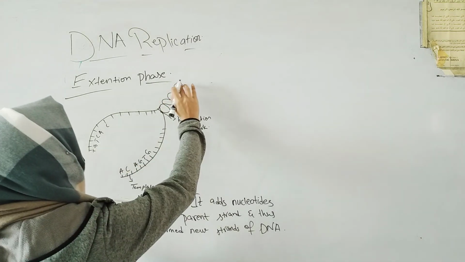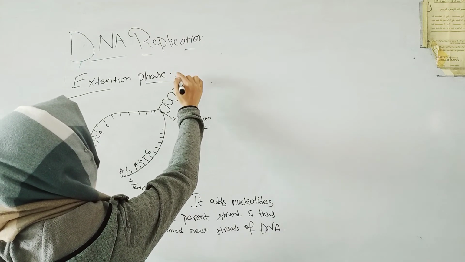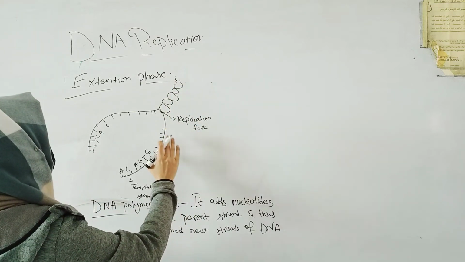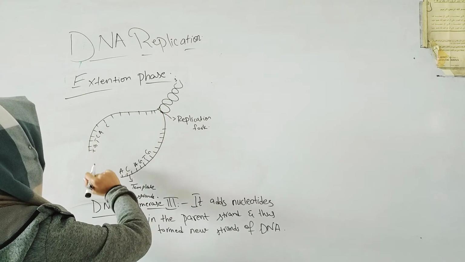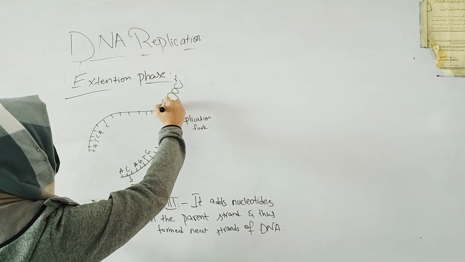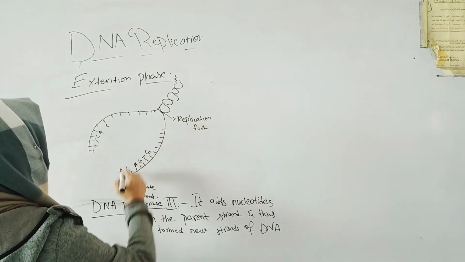So if this is a 3' in the DNA, you always know that there is a 3' and there is a 5'. If it is a 3', then on the opposite side there would be a 5'.